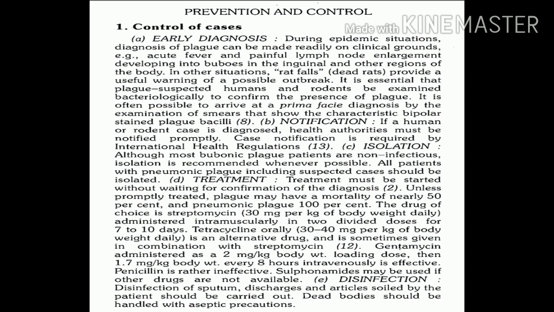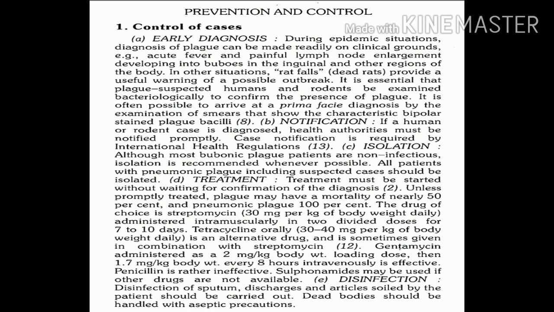The loading dose of gentamicin is 2 mg per kg body weight, and after 8 hours it should be repeated, and for repetition its dose is known as the maintenance dose, which is 1.7 mg per kg body weight. So no need to memorize all these doses. At least remember the names of the drugs: streptomycin, drug of choice, tetracycline or a combination of tetracycline and streptomycin, and other drugs that can be used, gentamicin and sulfonamides, but no penicillins.